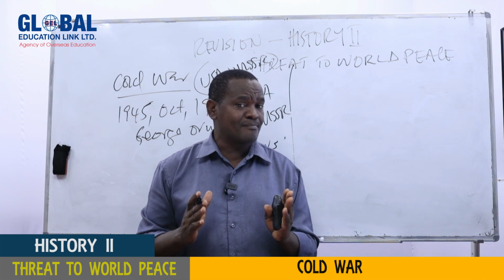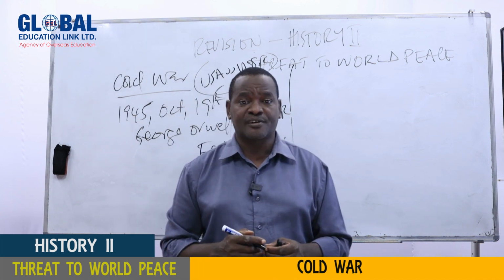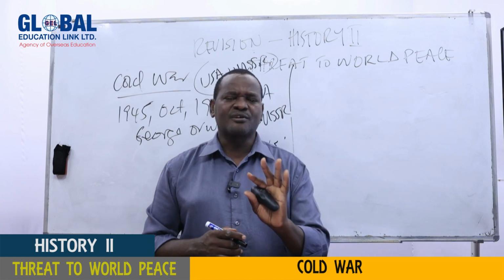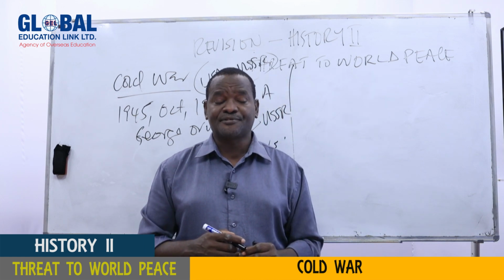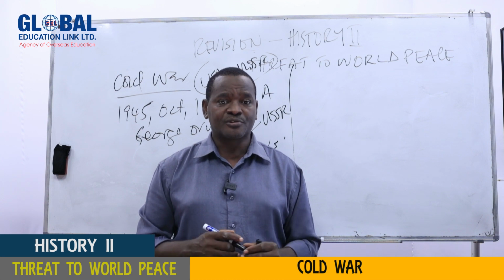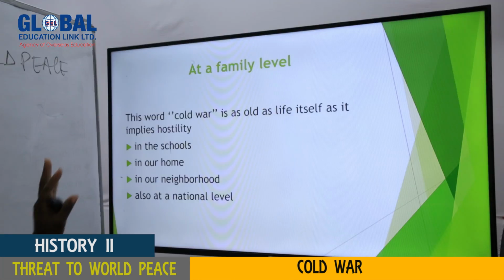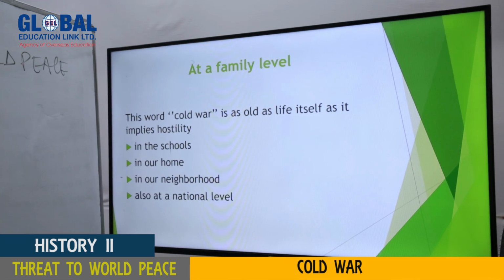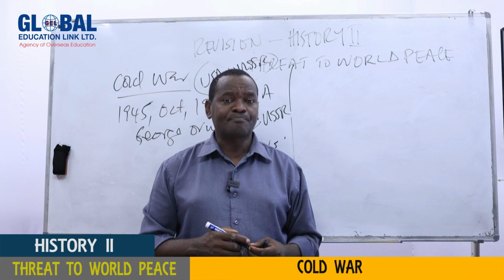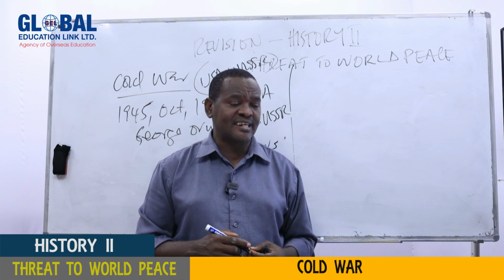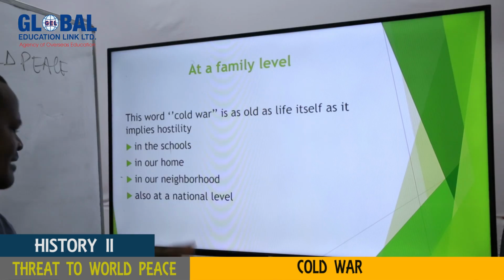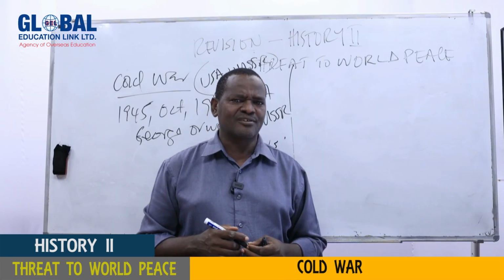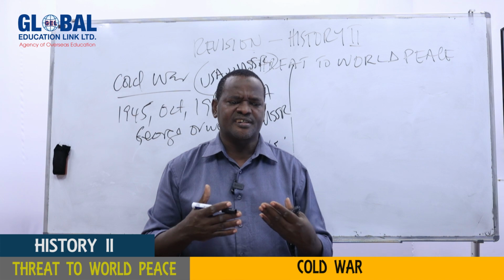But under Cold War, remember, these people are not fighting. So that is the way we can understand Cold War. So sometimes you don't greet each other, you don't talk to each other, you don't help each other. That's what we mean by Cold War. So you can look at it at school. You can look at our home. Sometimes people are not speaking to each other in the neighborhood where they live. Also, in the village. Even at the national level, some leaders probably are not talking to each other. That's the way we can understand Cold War.